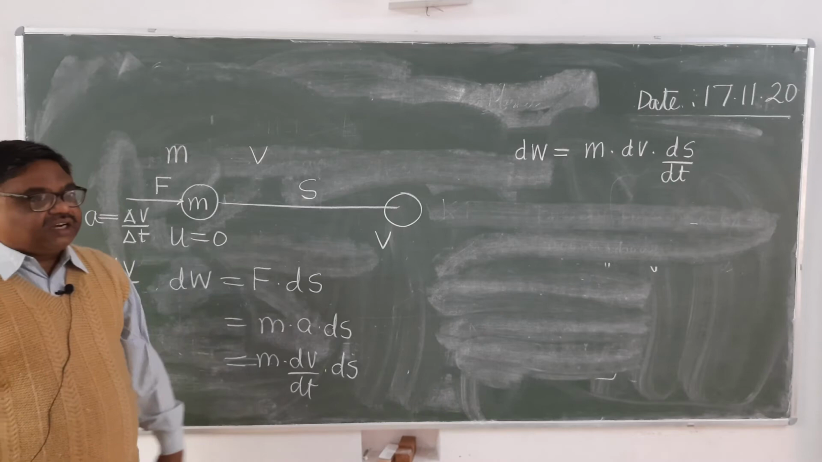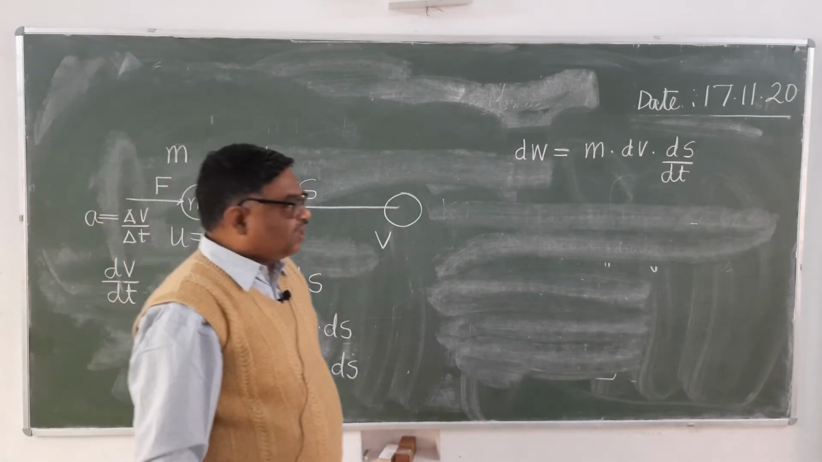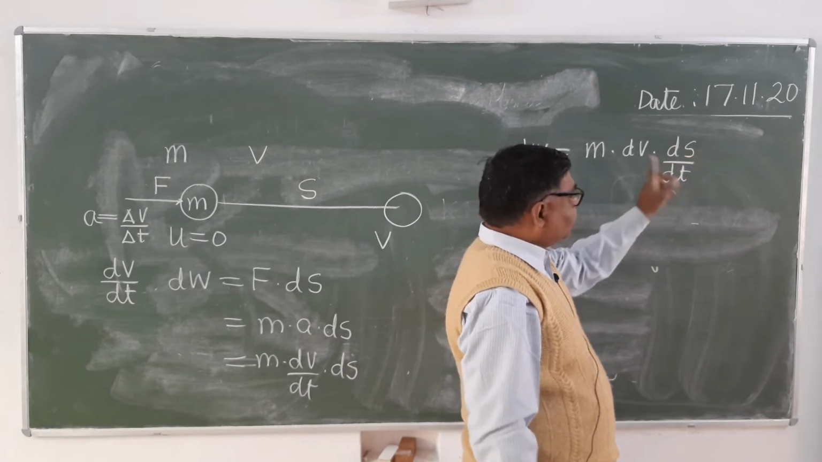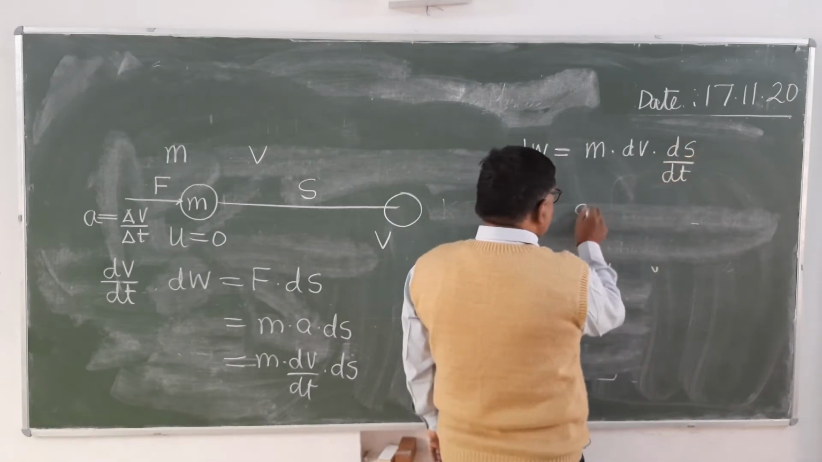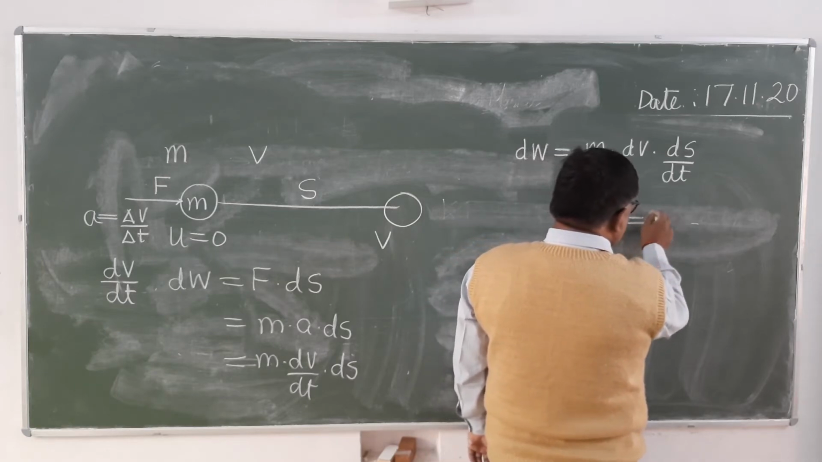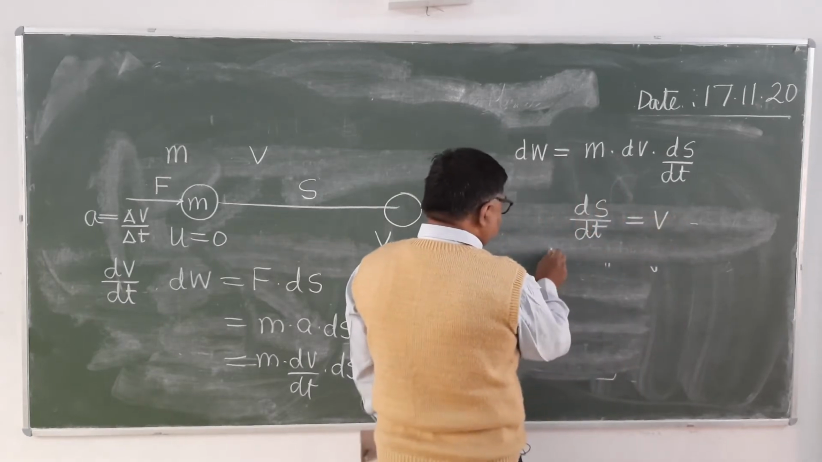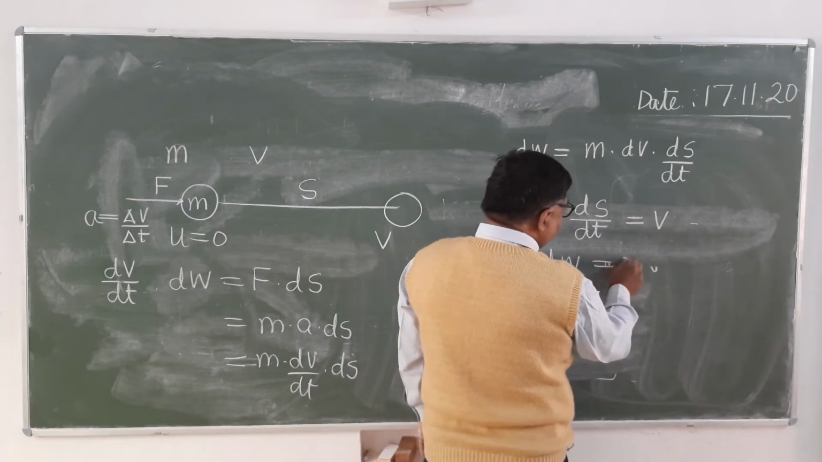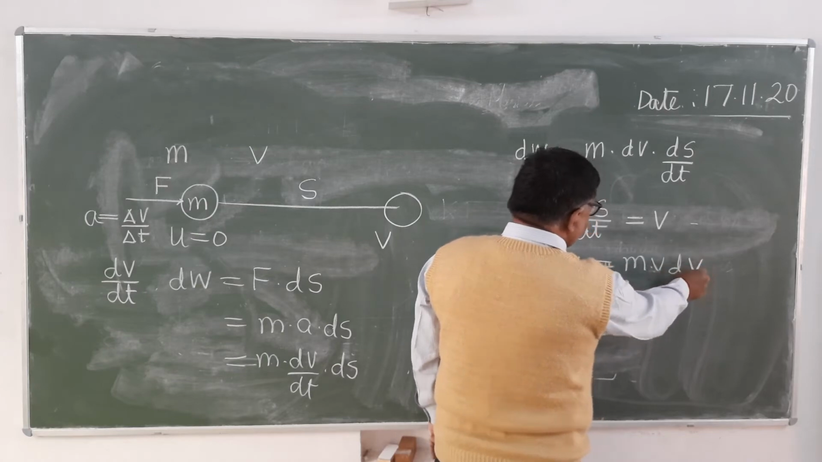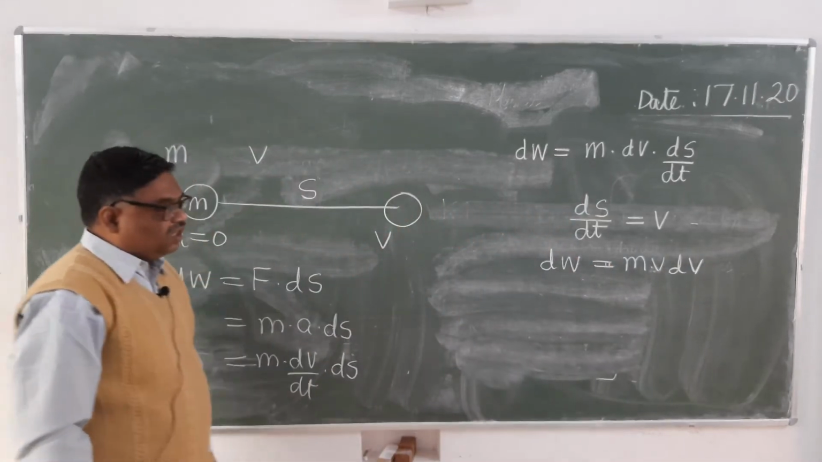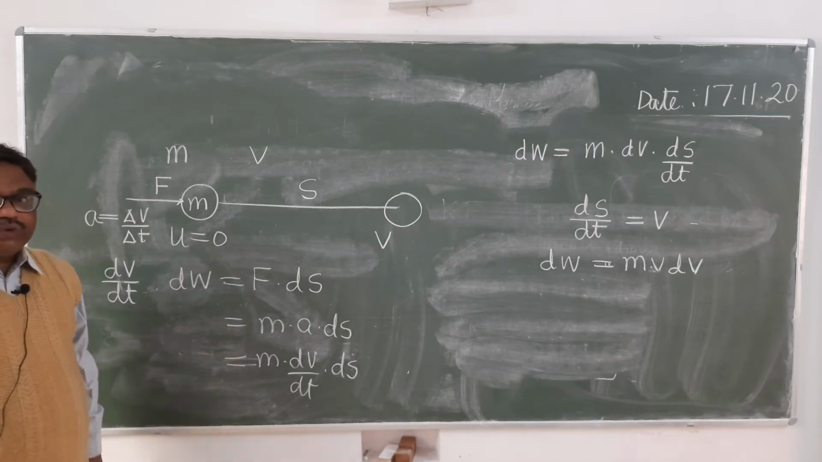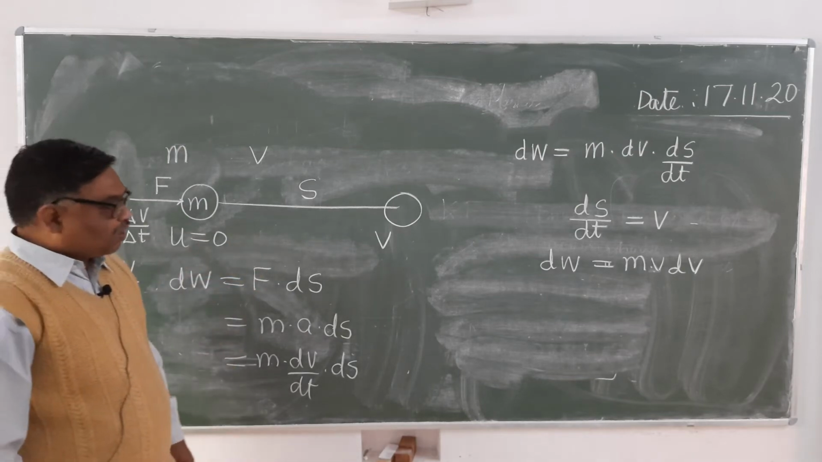What is ds upon dt? s means displacement, so it is the rate of change of displacement. And what is the rate of change of displacement? ds upon dt is equal to v. So we can write dW equals m into v into dv. In place of ds upon dt you write down v. So dW equals m into v into dv. So what will be the work done?